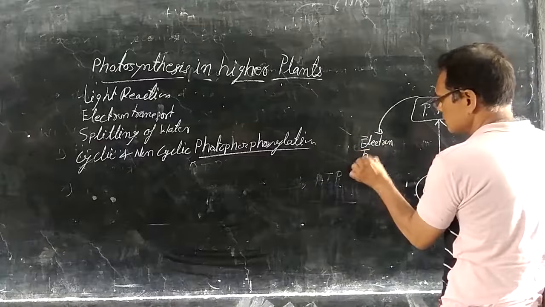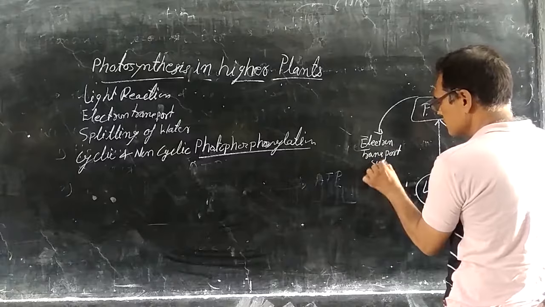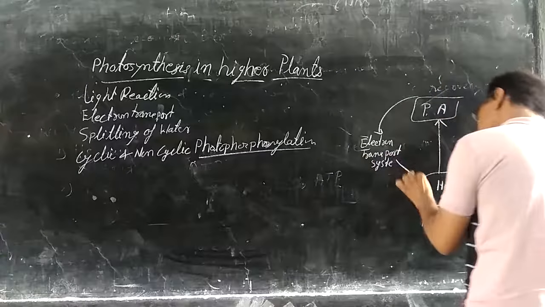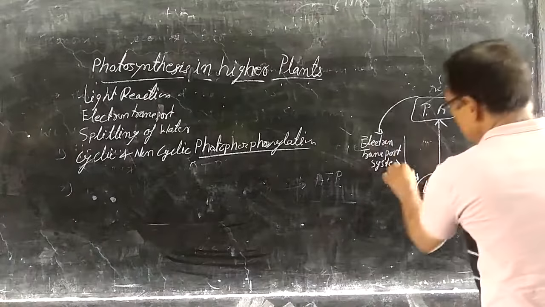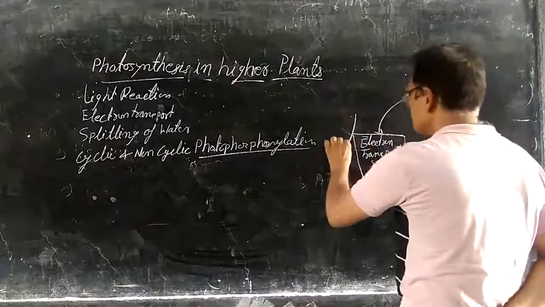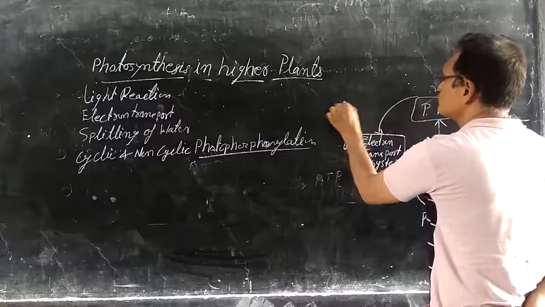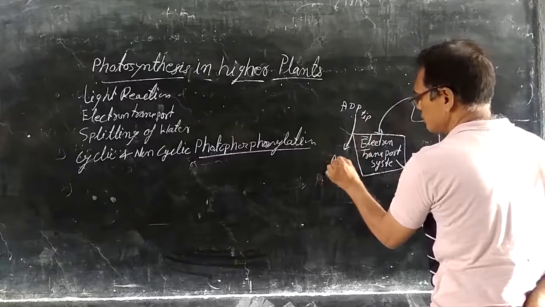Electron transport system, and again it comes back into photosystem first. Whenever the electron is transported through this electron transport system, ADP plus inorganic phosphate produces ATP molecules.